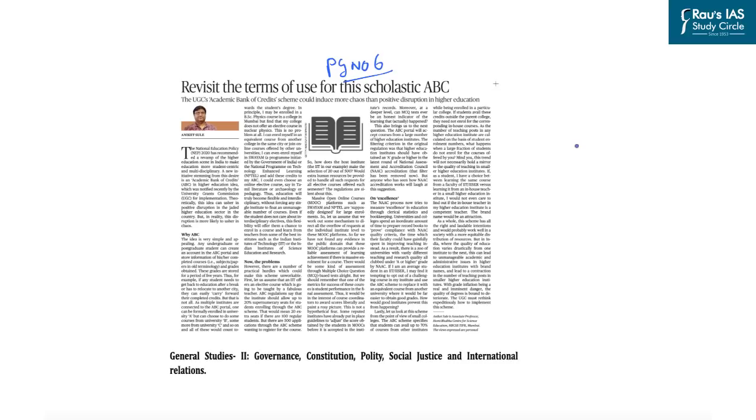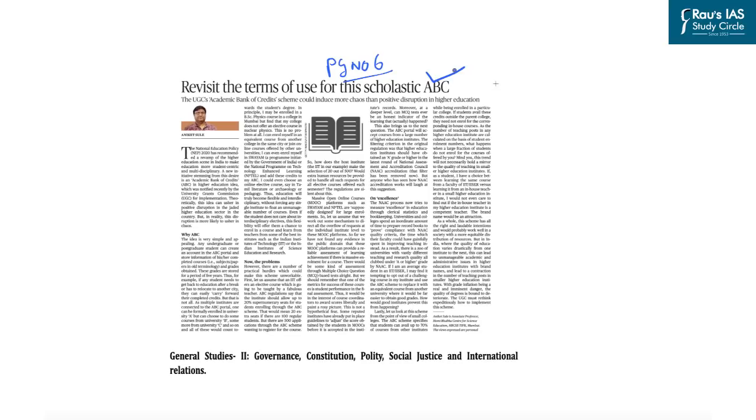This article on page number 6 has been written in the context of a new scheme that has been launched by the UGC, that is University Grants Commission. This scheme is known as the Academic Bank of Credit Scheme, or the ABC scheme. In this article, the author has analyzed the various benefits of the ABC scheme and also some of the associated issues that are likely to be faced in implementing it at a university level.